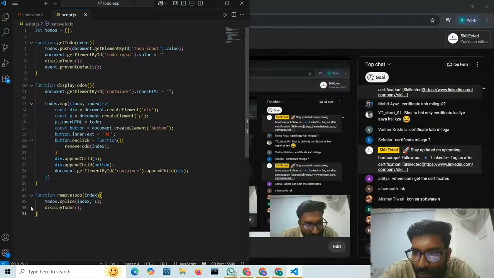Sir, what if I just use ChatGPT, like create a to-do list or app within 2 minutes? Yes, you can create the code within 2 minutes, but how will you make an application? ChatGPT can give you code, no doubt. But for building an application, ChatGPT cannot help you.